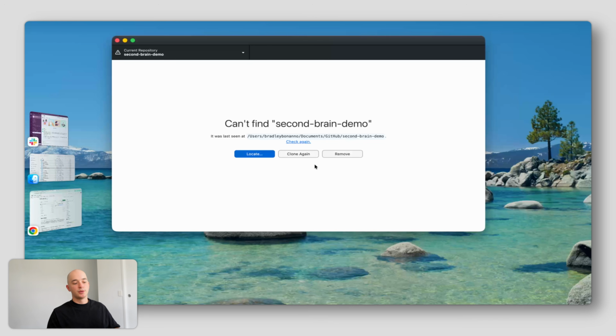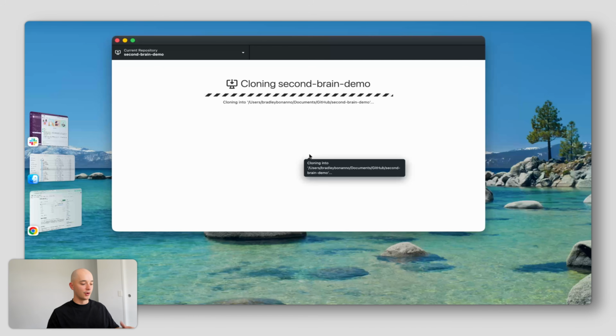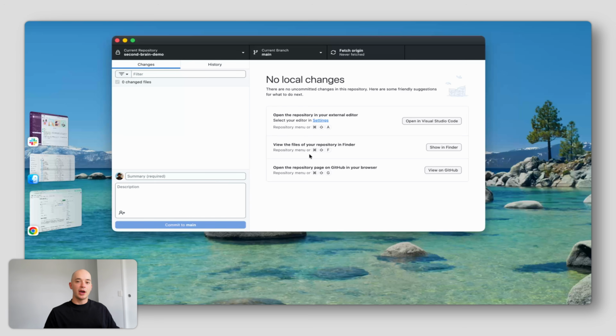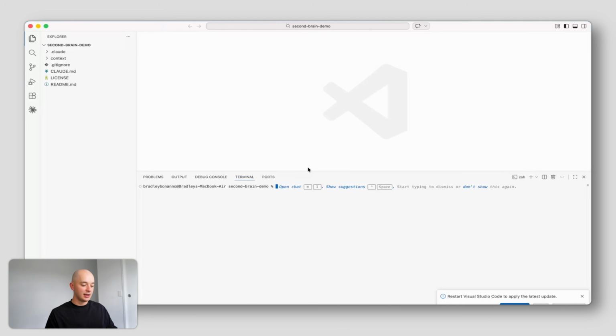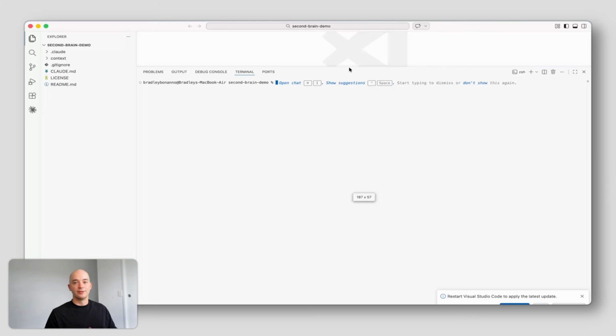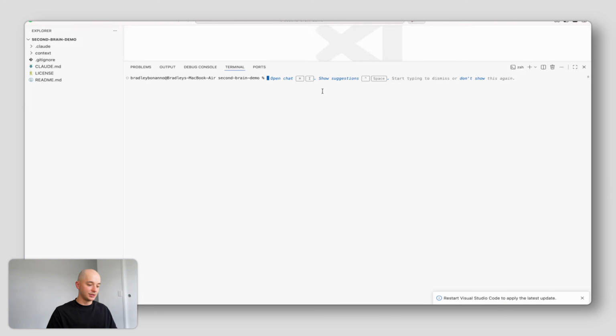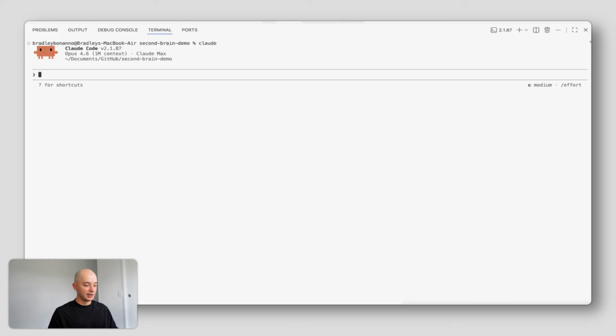That'll open GitHub Desktop on your machine. I'm getting this error because I've already cloned this before, but you'll just hit clone again, or clone for the first time. Now that that's done, you have a local copy of the Second Brain on your machine so we can get into the config. If you have an IDE like VS Code or Anti-Gravity, then you'll want to open that folder in your IDE next. Now I'm going to create a new terminal once I have the repo opened in my IDE. In VS Code, you go New Terminal at the top here. You can always do that inside the VS Code extension for Claude Code, but I honestly just really prefer the terminal experience to the extension. So I'm going to open it there now.